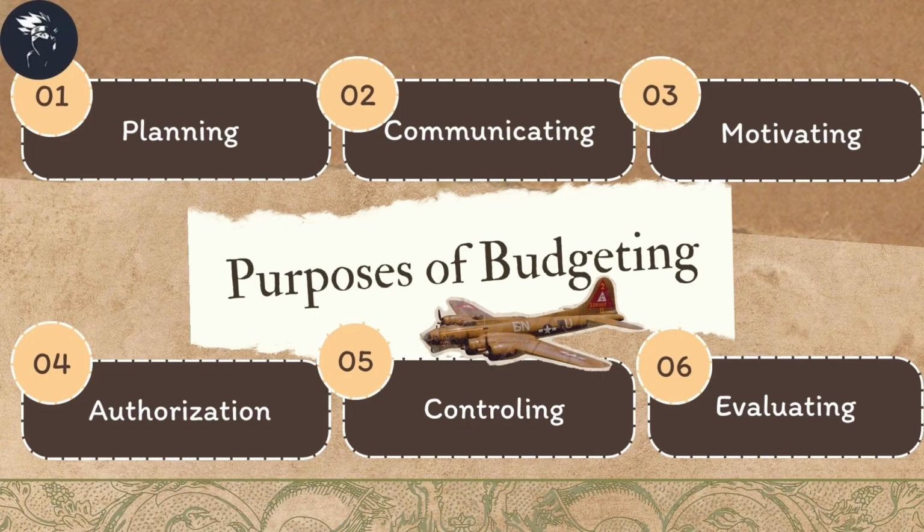Now we move to the purposes of budgeting. Firstly, we need to plan the budget to carry out the project. Secondly, communicate between top management and labor about guidelines or policy for budget preparation. Thirdly, motivation of the organization to achieve the objective. Besides, the budget can serve as an authorization to managers. Furthermore, firms may use budgets for the purpose of control. And lastly, evaluate the results between actual and budgeted to find the difference.